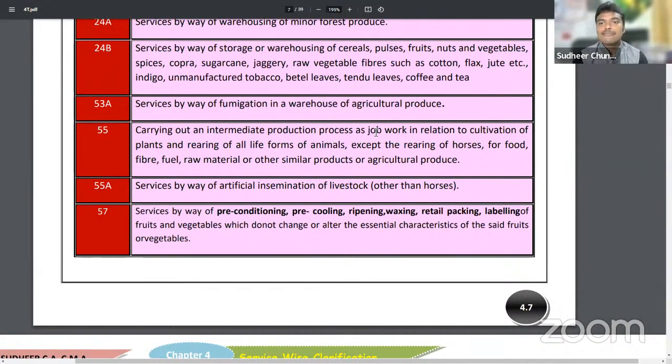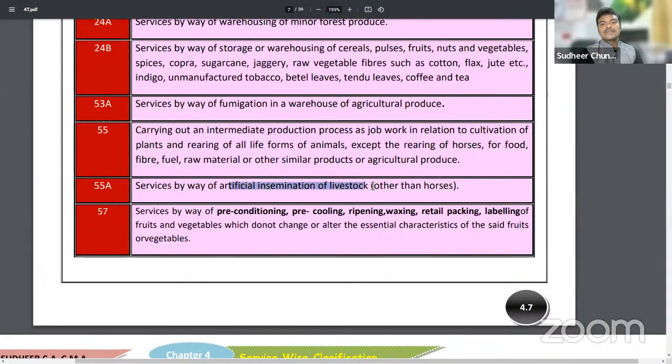Next, job work for cultivation of plants and rearing of animals also. Poultry farming, sheep farming. Sir, in income tax, agriculture means only plants. Animal maintenance, dairy farming, poultry farming, in the Income Tax Act, are commercial activity only. But in GST, poultry farms and dairy farms need not pay any GST. Even rearing of all animals except race horses. Race horse maintenance is a commercial activity. Remaining all the animal maintenance will be exempted from GST.